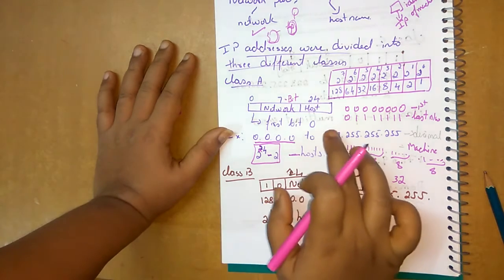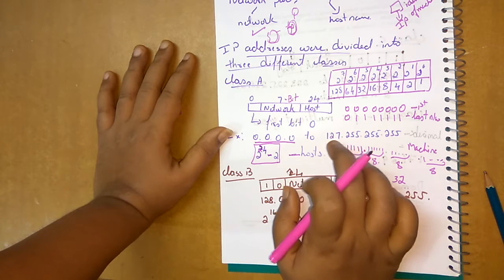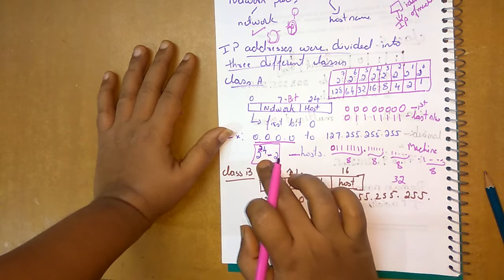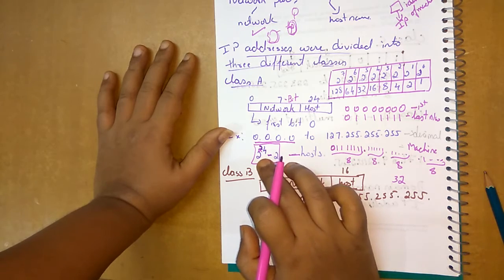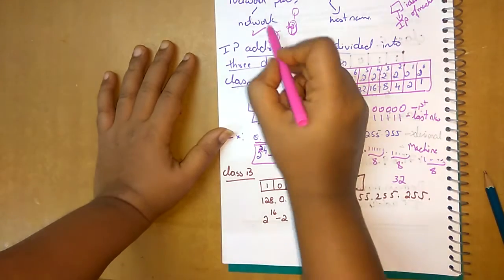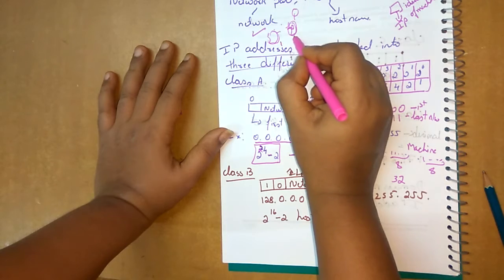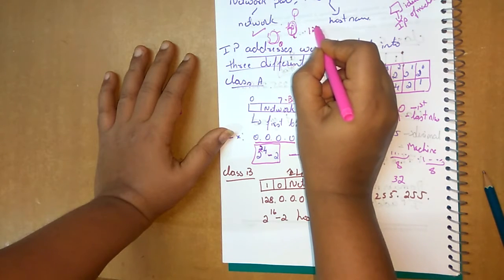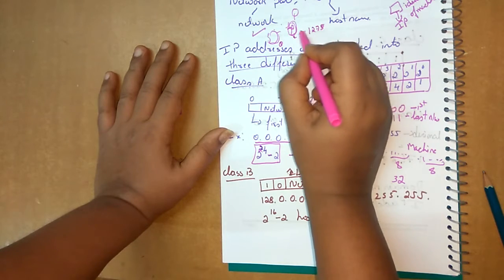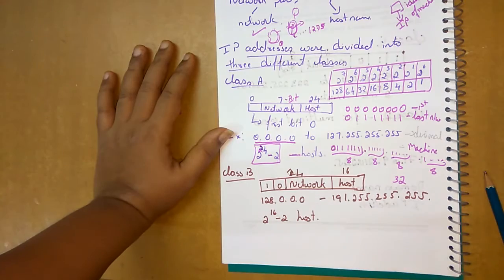Network 127 is the maximum network ID it can give. Within that network, the maximum number of hosts it can cover is this one. There is no confusion between the network part and the host part. It can cover one network, two networks, like that up to a maximum of 127. Within these 127 networks, it will cover this many host numbers.